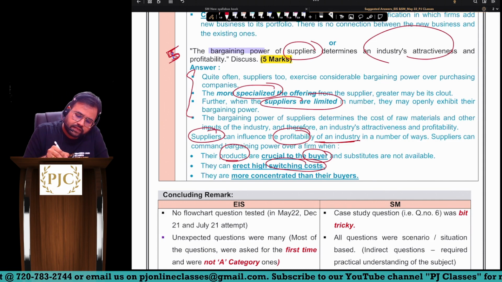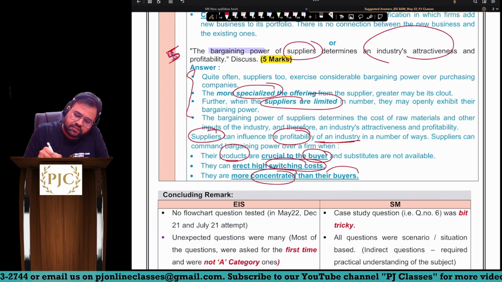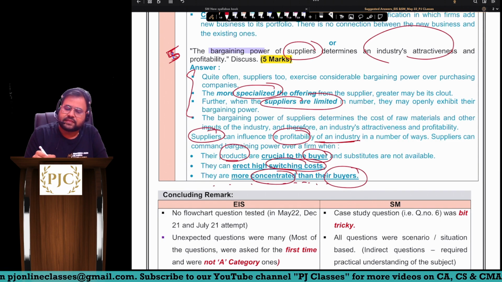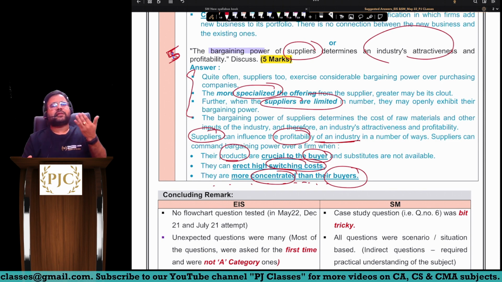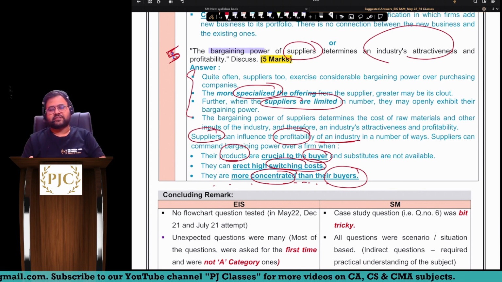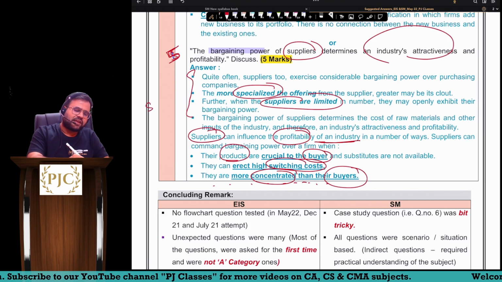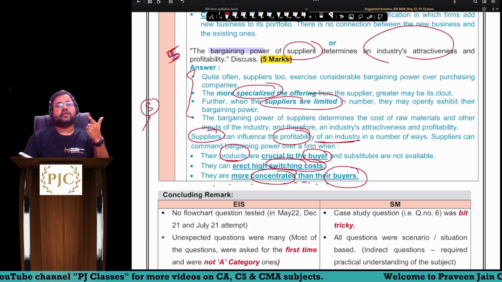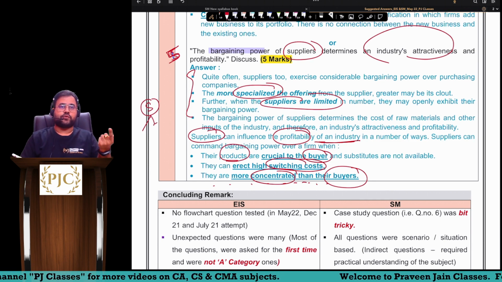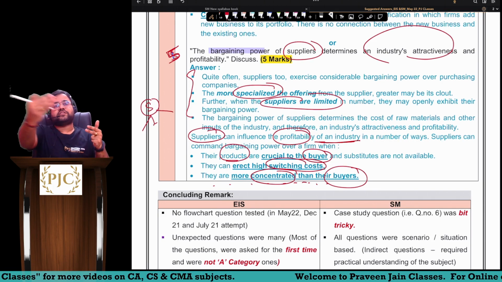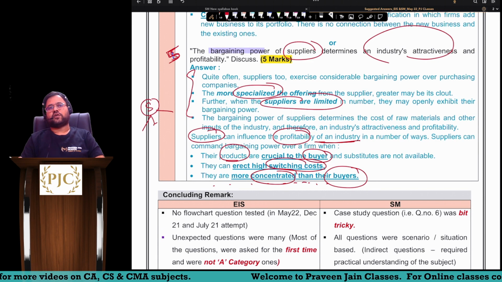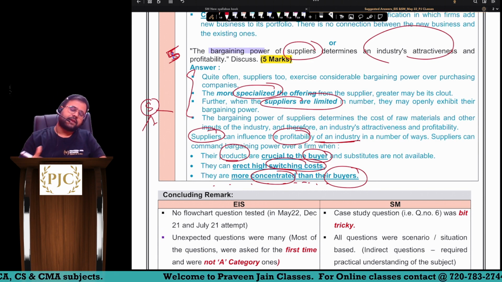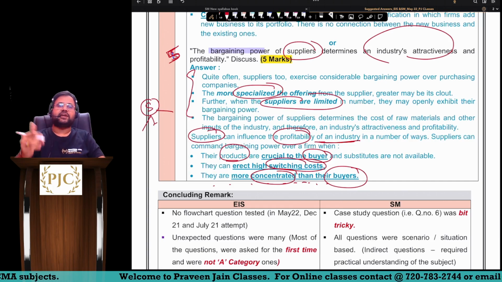Or they are more concentrated than their buyers. In other words, concentrated means they are fewer compared to their buyers. So I told you, suppliers will have high bargaining power when they are providing specialized products, or when suppliers are very, very few, or if you want to switch the supplier and a high switching cost you have to pay. In this case, the supplier will have more bargaining power, and they can affect the industry's profitability and attractiveness.